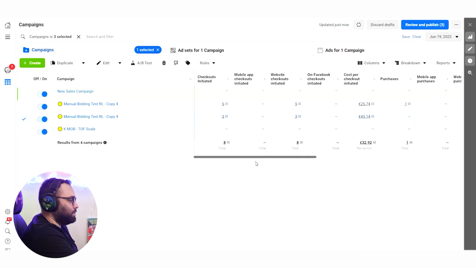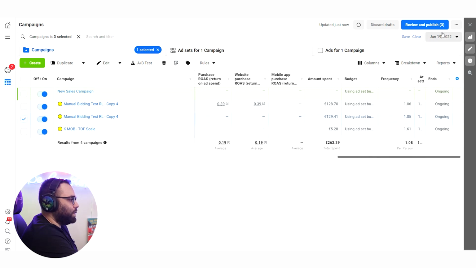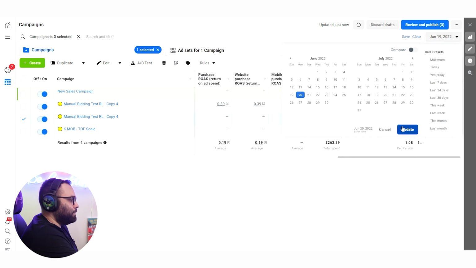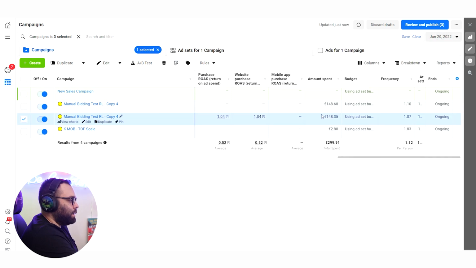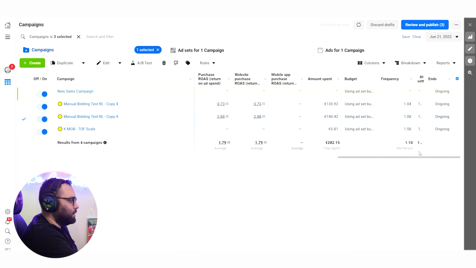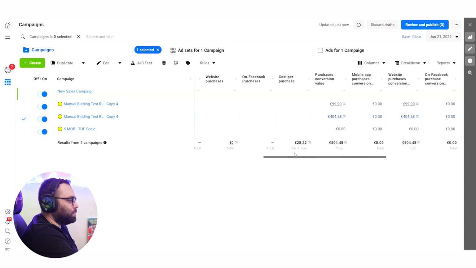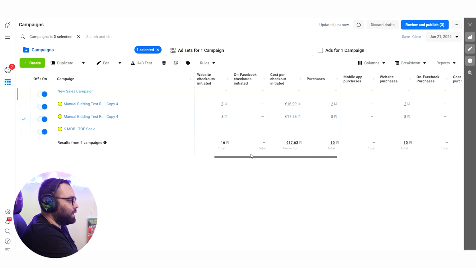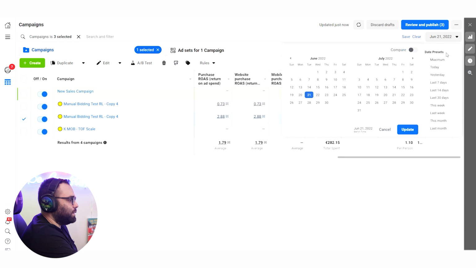But here I think that we had several checkouts. Let's go to the next day. Again, 150, nothing. I'm sure that it had checkouts. 2.88 on that day with 140. Most probably the sales were reported, and we had some from the past that have been reported.